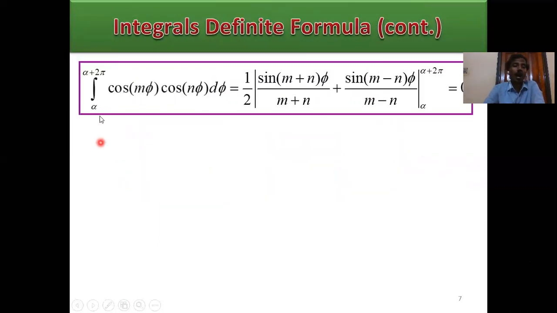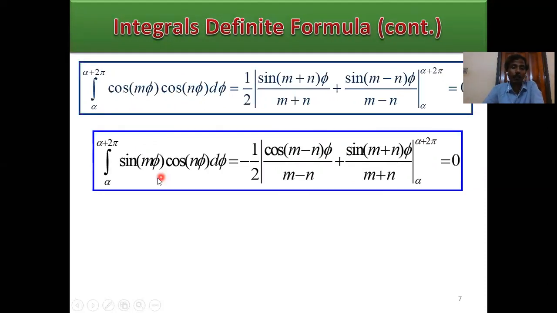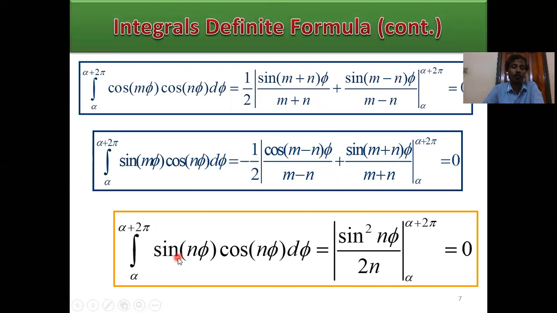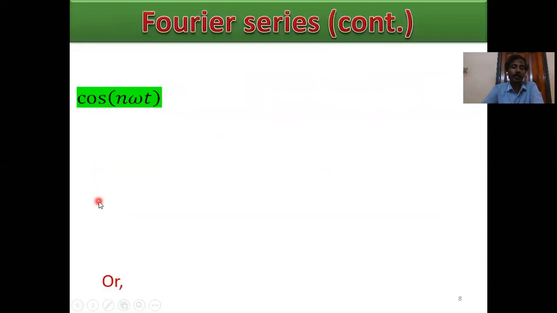Other formulas: the integral from alpha to alpha plus 2 pi of cos of m phi cos of n phi d phi equals 0. Similarly, the integral of sine of m phi cos of n phi d phi equals again 0, and the integral of sine of n phi cos of n phi d phi equals again 0. These are all integral properties.